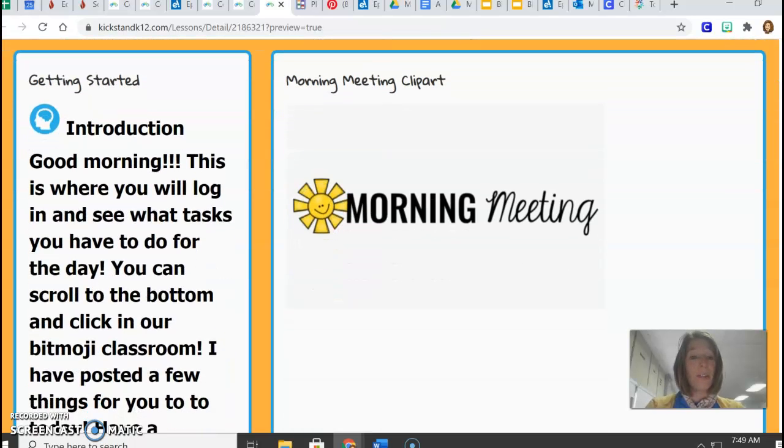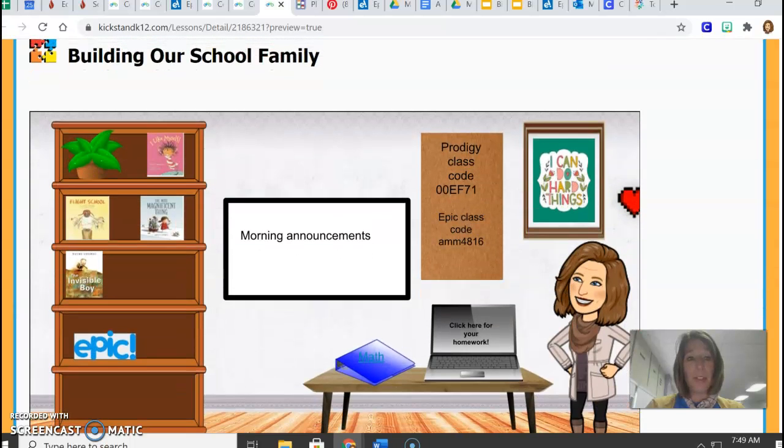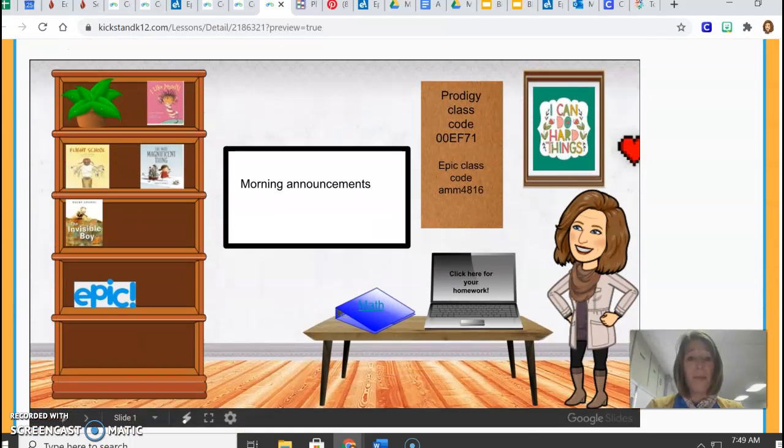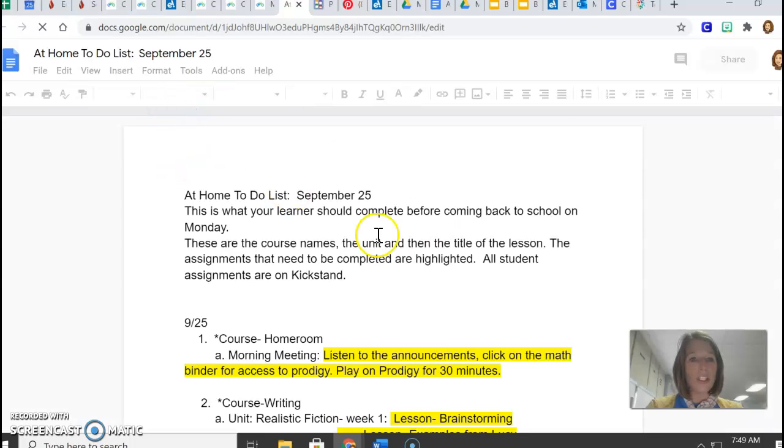I wrote a little bit of an introduction here, and then all the way down at the bottom here is building our school family, our Bitmoji Classroom. I added some things today to our Bitmoji Classroom. When you click here on my laptop, it will bring you to your to-do list for at-home learning today.